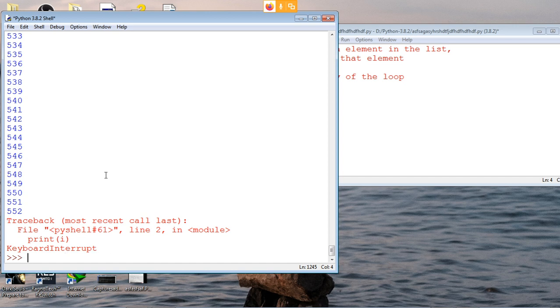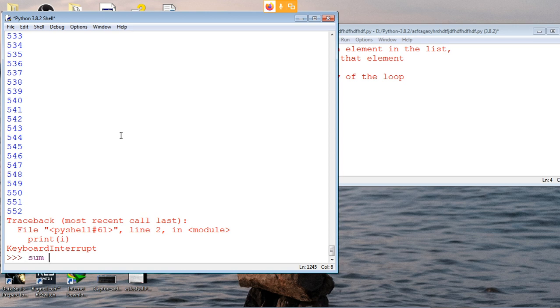Okay. So now we know what a for loop is. Let's try to do some programs with it. Let's say you want to find the sum of the first 10 numbers. So let's do that.